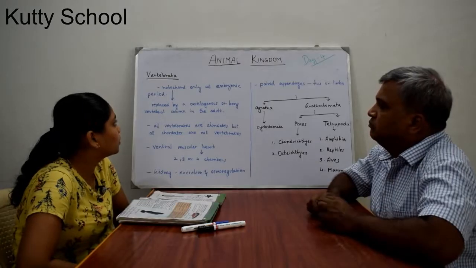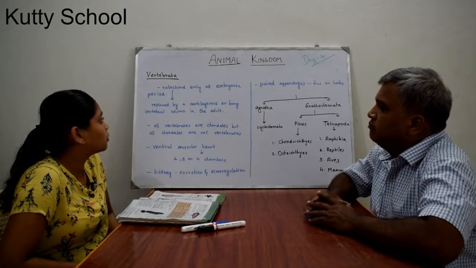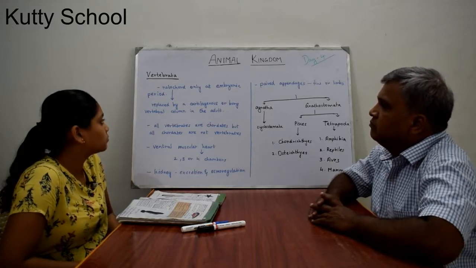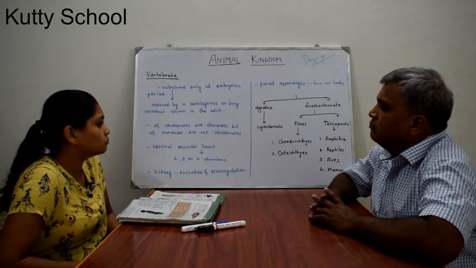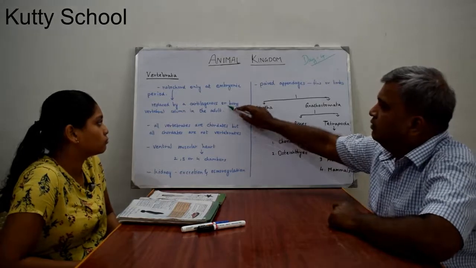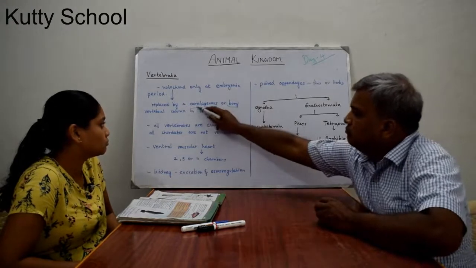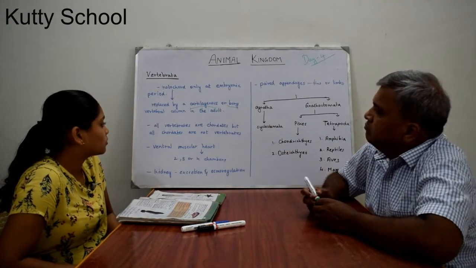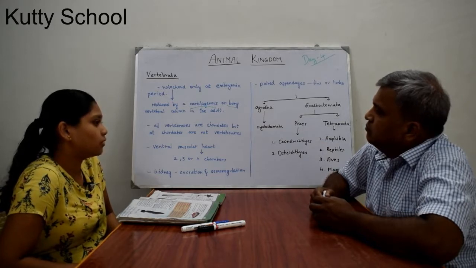Now we will see about the subphylum Vertebrata. Vertebrata have notochord only in the embryonic period. This notochord is replaced by a cartilaginous or bony vertebral column in the adult. Therefore all vertebrates are chordates, but not all chordates are vertebrates.